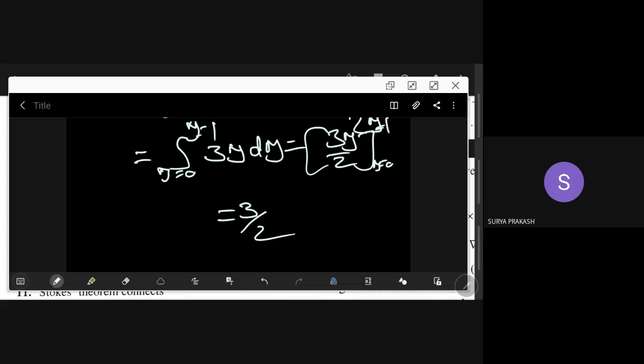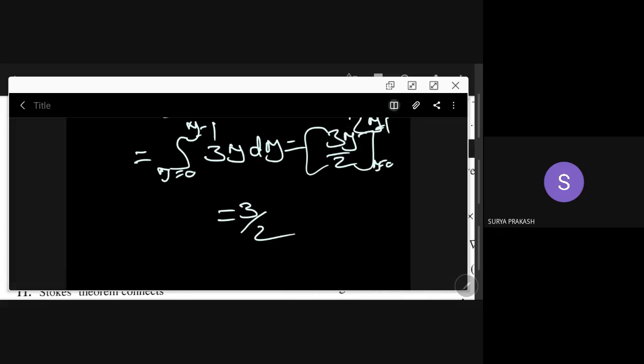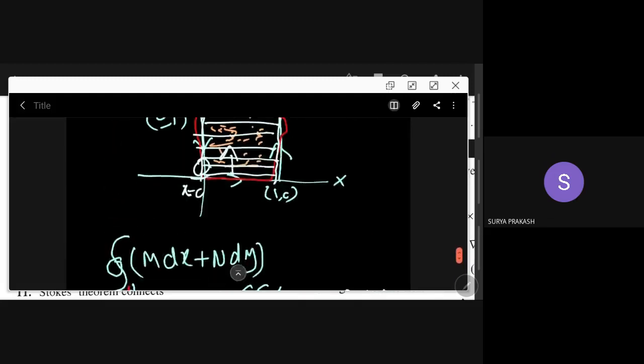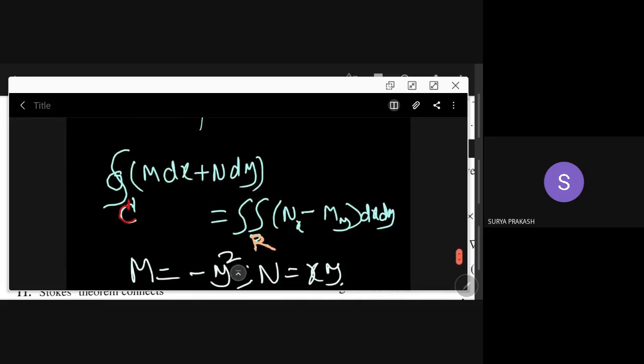So now you have done it easily. I will ask you, can we do it directly? How can a line integral be evaluated? When you have a line integral, I told you there are only two options.